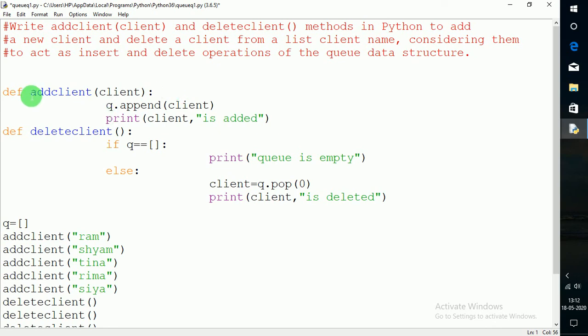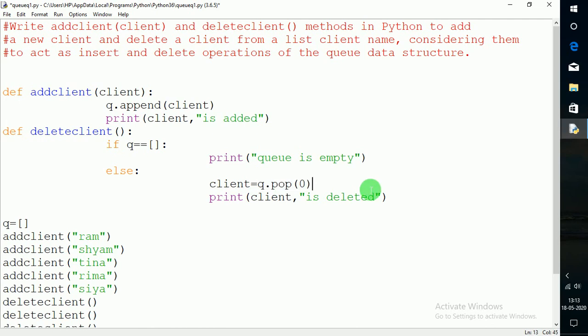Okay, so here also I defined the add client function, and in this function we take queue as a queue variable, queue dot append client, then print client is added, and just like that delete client. If queue is empty, then print queue is empty, otherwise pop the zeroth value. Why do we call it a zeroth value?